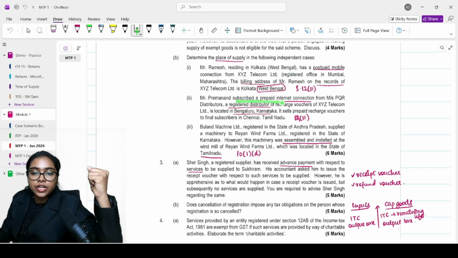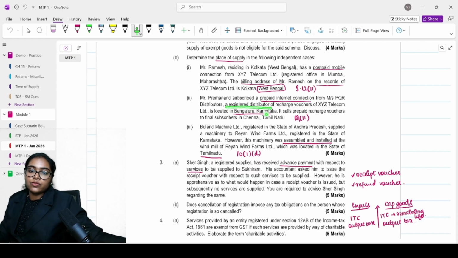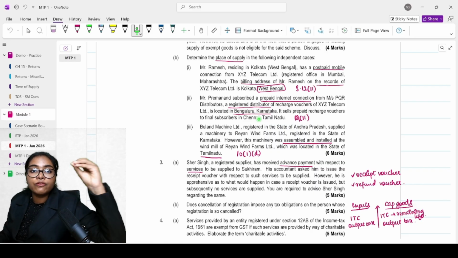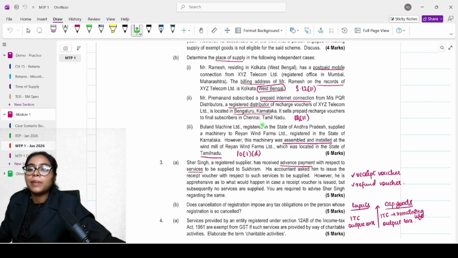Mr. Premanand subscribed to a prepaid internet connection from PQR Distributors, a registered distributor of recharge vouchers located in Bengaluru, Karnataka. It sells prepaid recharge vouchers to final subscribers in Chennai, Tamil Nadu. Whenever there is a prepaid connection involved through a distributor, then whatever is the address of that distributor, if it is available on the records, that will be the place of supply.